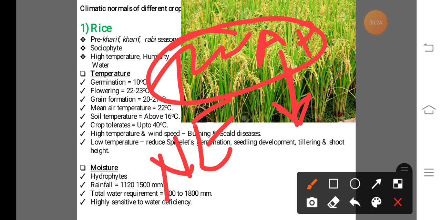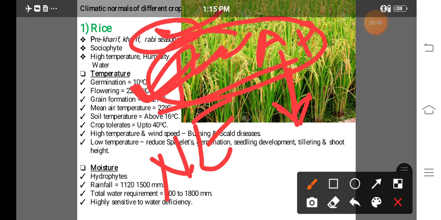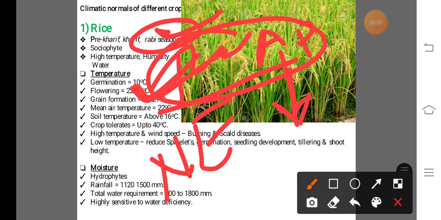Also in Tamil Nadu and Andhra Pradesh, due to the western disturbance in February or March, or in the winter season, rainfall is received in Tamil Nadu and Andhra Pradesh. So in Rabi season, the cultivation of rice in Tamil Nadu and Andhra Pradesh states is possible.